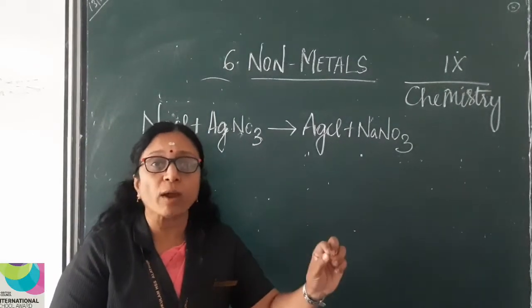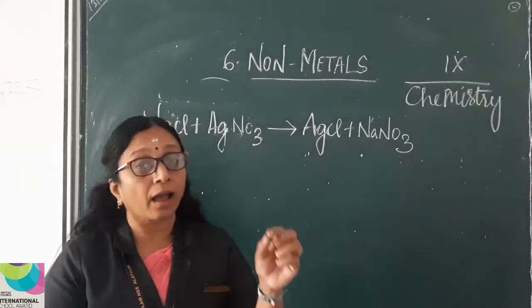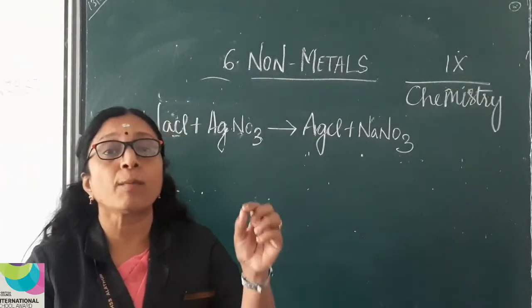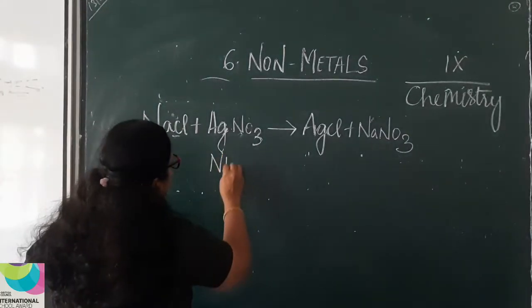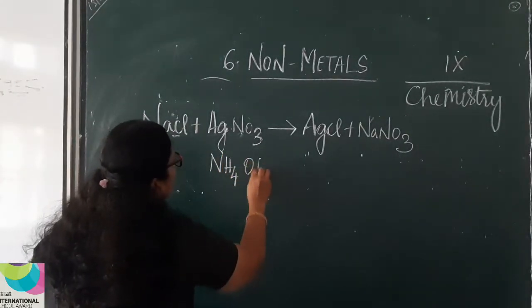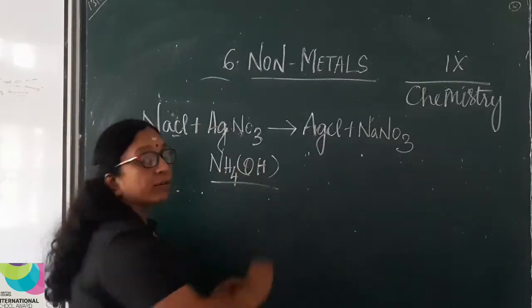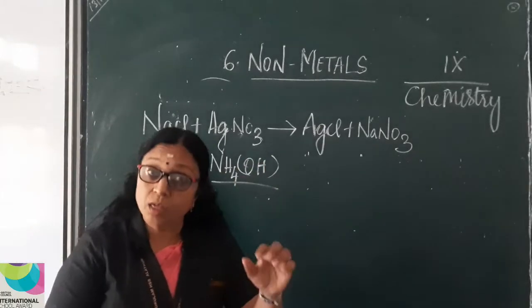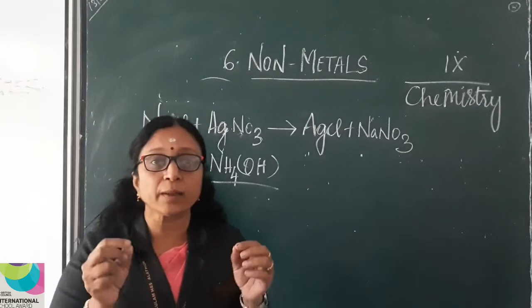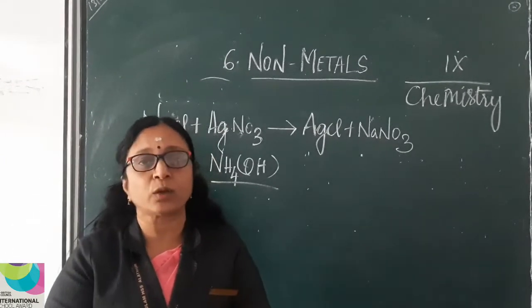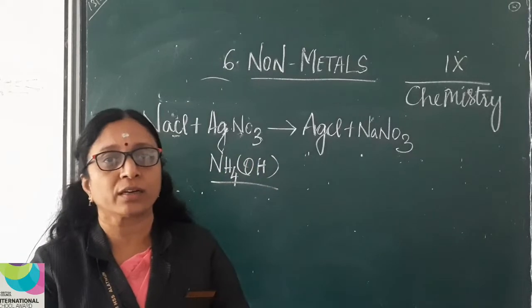Okay. So to this white curdy precipitate, add a few drops of ammonium hydroxide solution. What happens? The white curdy precipitate disappears and you will get a clear solution.